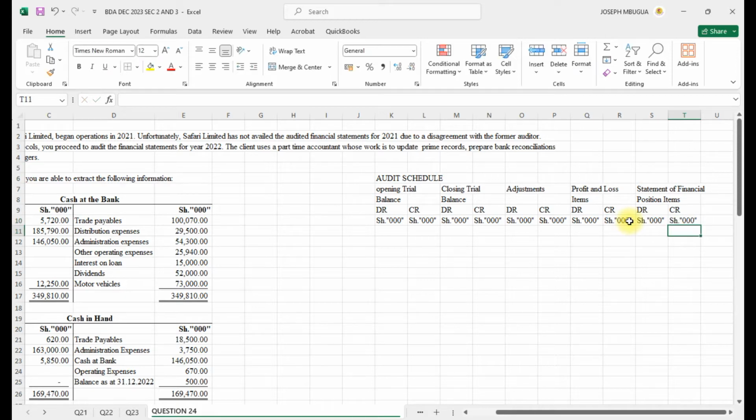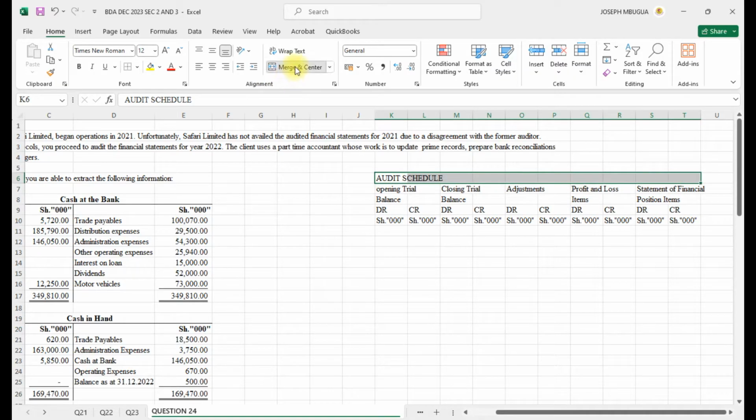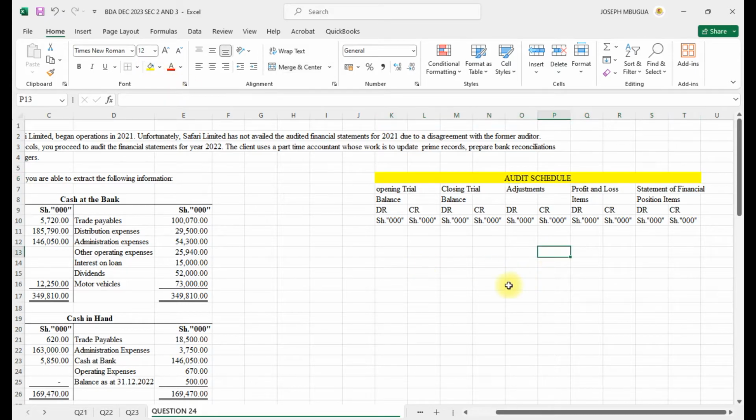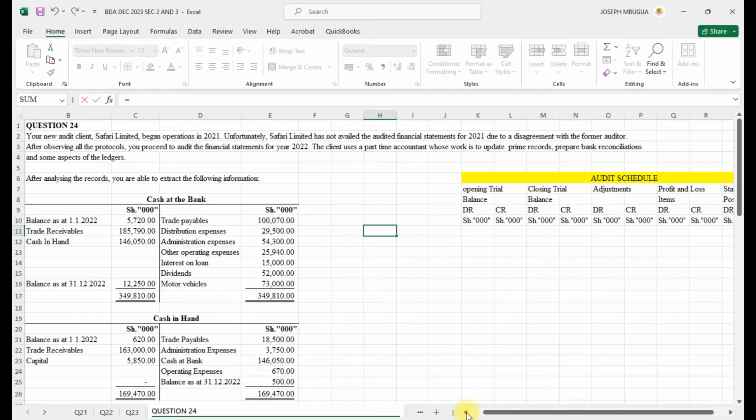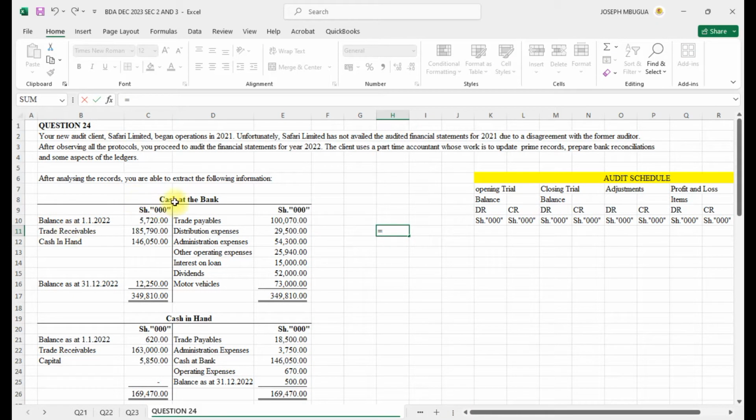Yeah, so those are our 5 sections that we really need. That's our audit schedule. So we have opening, closing, adjustment, profit and loss, statement of financial position items. And you'll find that for the opening trial balance, you need to look at the items that we have at the beginning. And the first one is cash, the cash at bank.